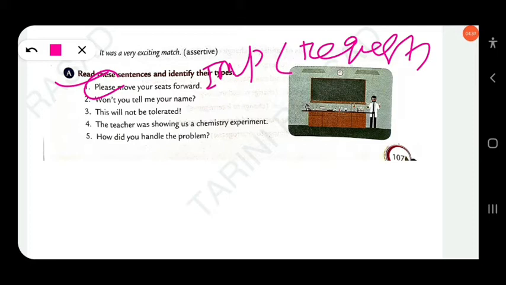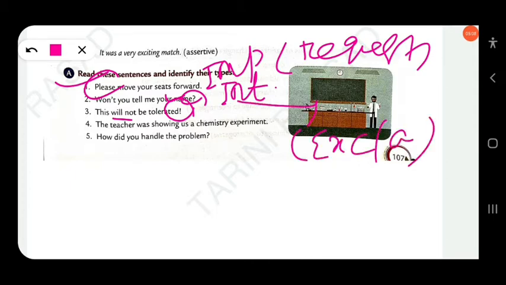Won't you tell me your name? The sentence ends with a question mark, so this is an interrogative sentence. You have to write interrogative. Then next, this will not be tolerated. The sentence is negative, but look at the end of the sentence, an exclamation mark is used. So it is an exclamatory sentence. You have to write exclamatory.